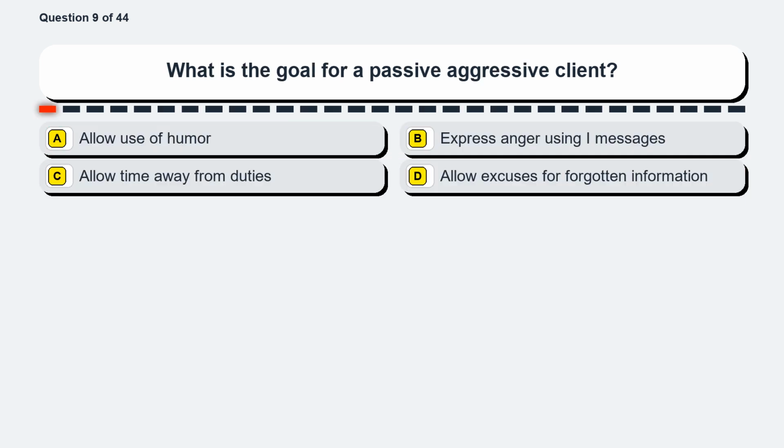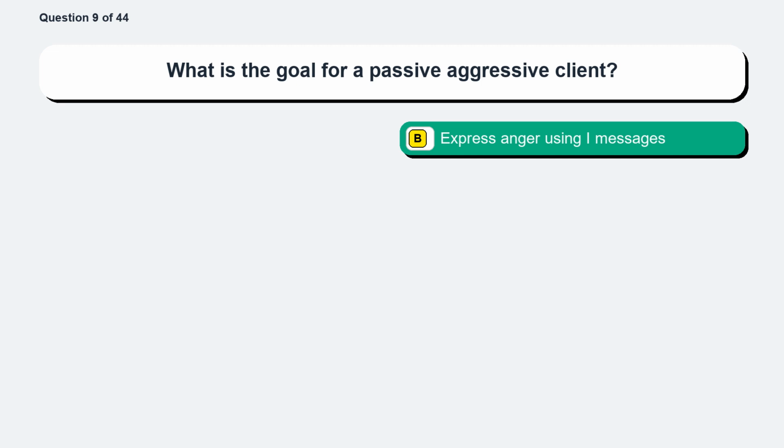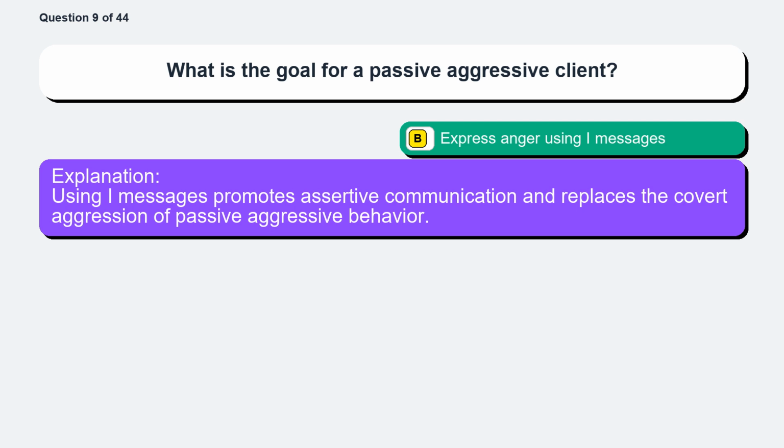Question 9. What is the goal for a passive-aggressive client? Option A, allow use of humor. Option B, express anger using I-messages. Option C, allow time away from duties. Option D, allow excuses for forgotten information. The correct answer is option B, express anger using I-messages. Using I-messages promotes assertive communication and replaces the covert aggression of passive-aggressive behavior.